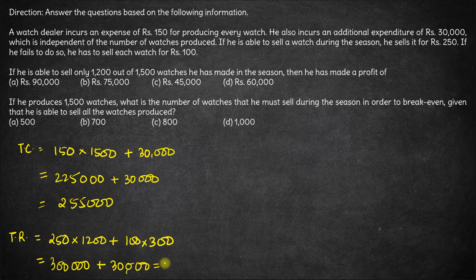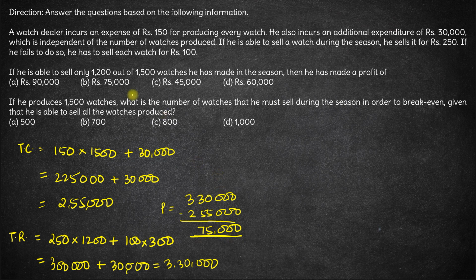So 3 lakh plus 30,000 comes out to be 3,30,000. So this is the total cost of production, and this is the total revenue. Hence the profit will be 3,30,000 minus 2,55,000. So this comes out to be 45 plus 30, which is 75,000. Hence the profit for the first question is option B, 75,000 rupees.